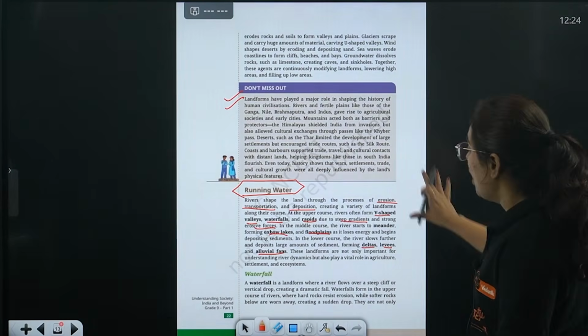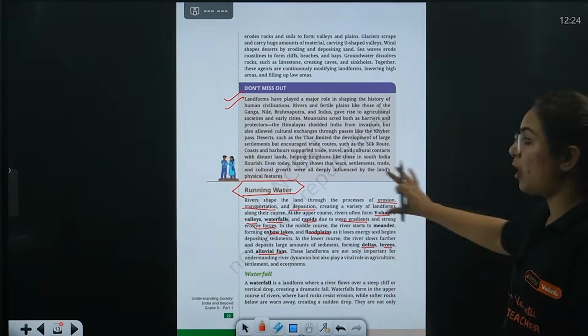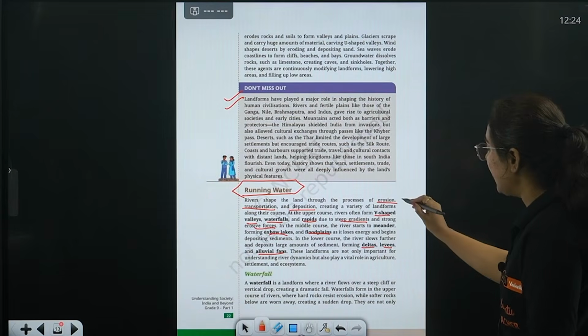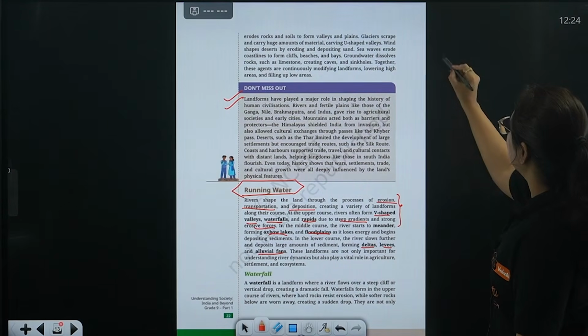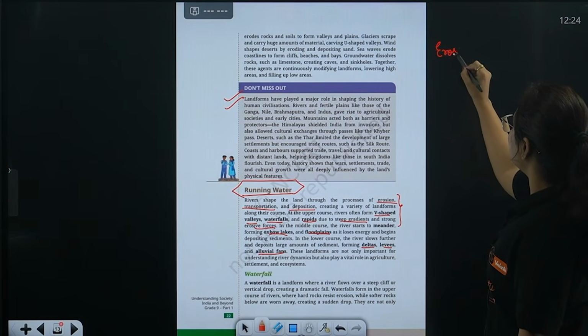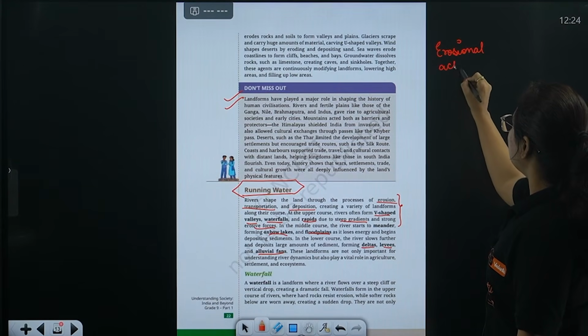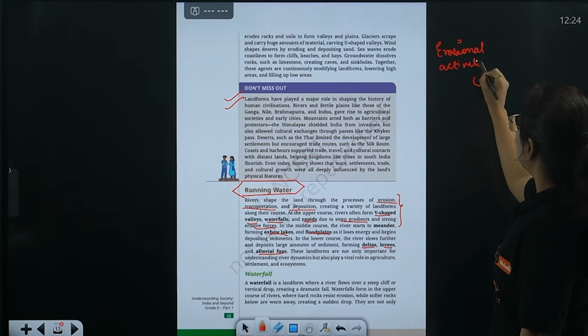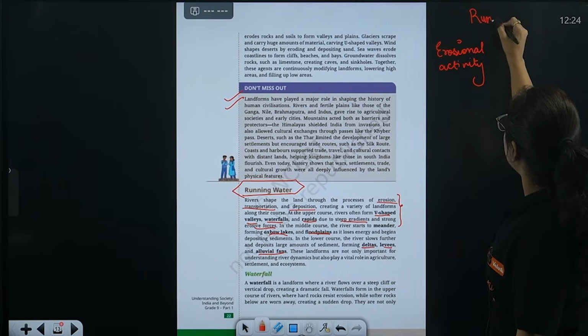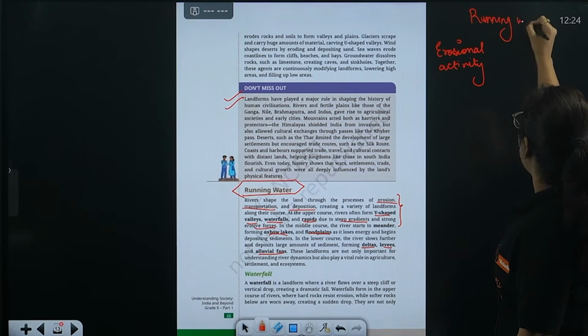But all these features are formed due to different reasons. Some are the result of erosional activity. Beta, here the heading is a gradation agent, that is running water.